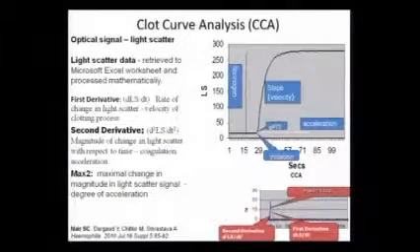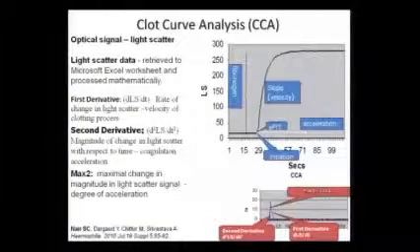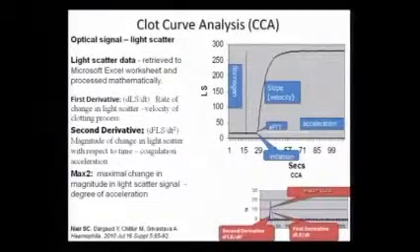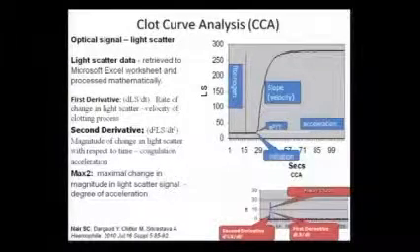So with clot waveform analysis, what do we measure for quantifying thrombin? If you look at the earlier graph that I showed you, that is a clot curve. As I said, the APTT is here, initiation is here, the slope is the velocity, and acceleration is the sharpness with which the thrombin is produced. You can use mathematical calculation by doing the first derivative. When you do the first derivative, you can find the velocity. The peak of the first derivative is the velocity, which is based on the amount of light scatter per second. Then you can use the second derivative, which is the pink curve, and the maximum of the second derivative will tell you the acceleration at which the clotting process happens. Now most coagulometers have these parameters reflecting the velocity as well as the acceleration.